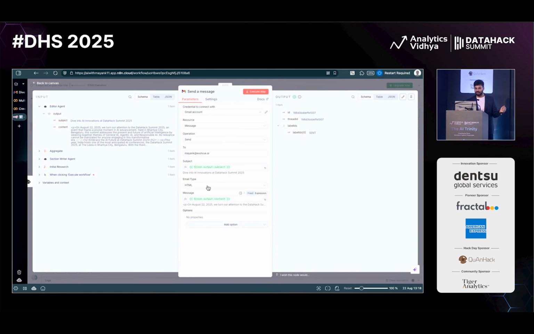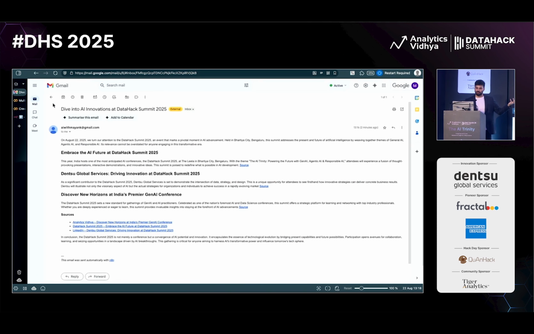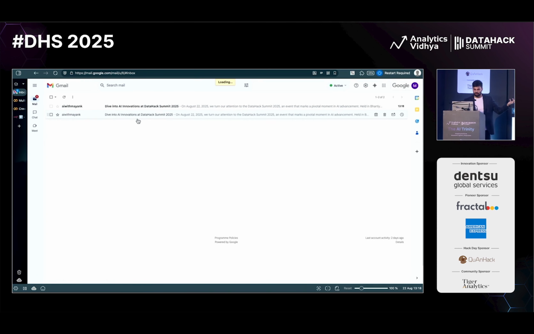So I've just entered my email. It is giving you the subject and the content. Now you can change it. Whatever you want, you can easily change it. You can add more options as well, right? We can just remove this edit and automation as well. And once I execute this, it just sends me the email for draft. So let me go back and see, I've got that.